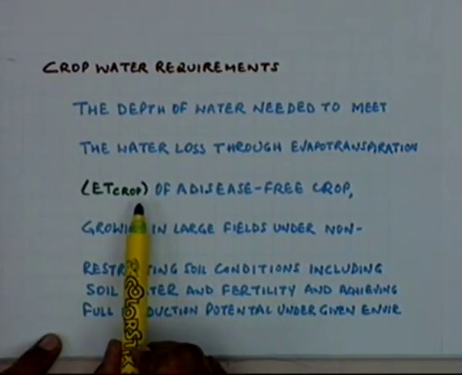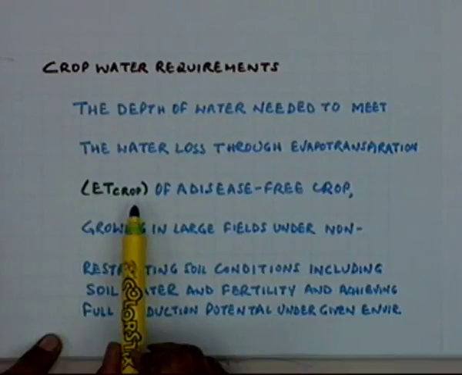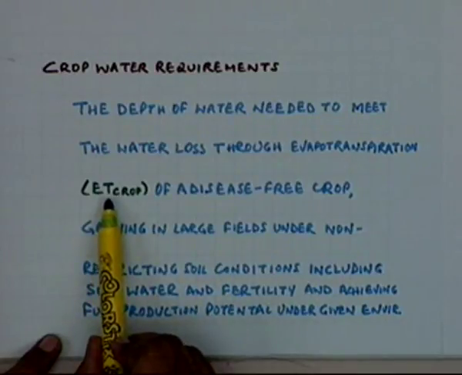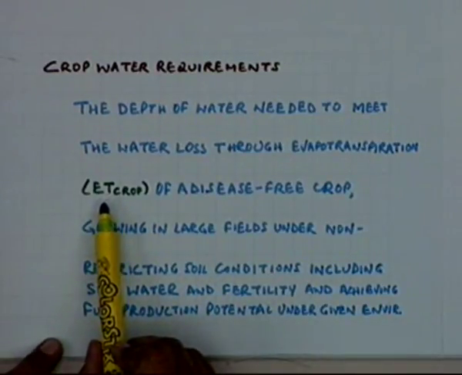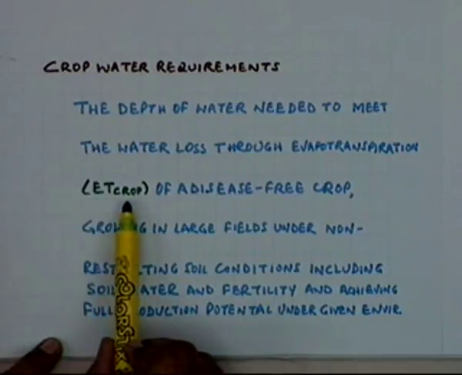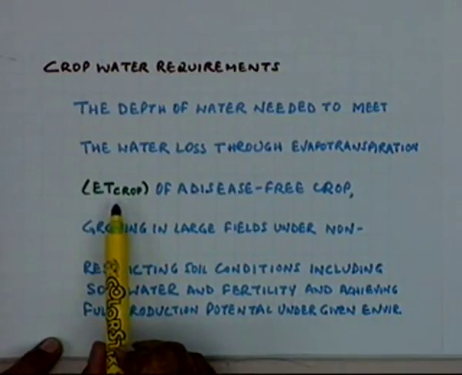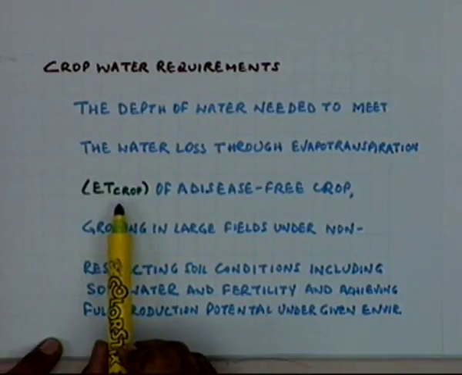That is the term normally used to represent the crop water requirement. ET stands for evapotranspiration, and earlier we have been saying the same thing as consumptive use requirement. So, all these nomenclatures mean the same.